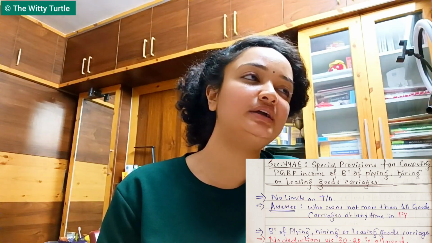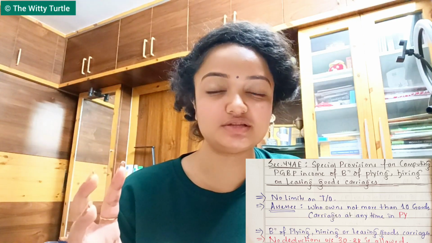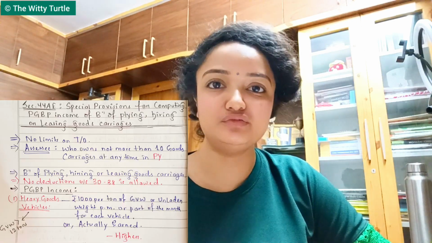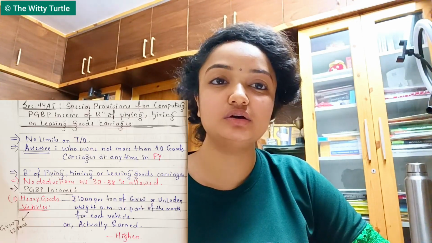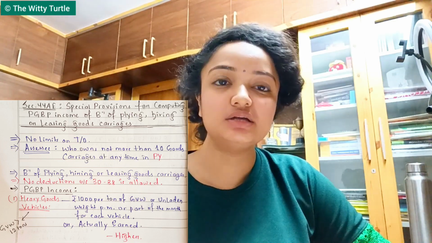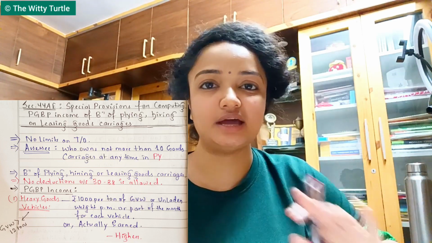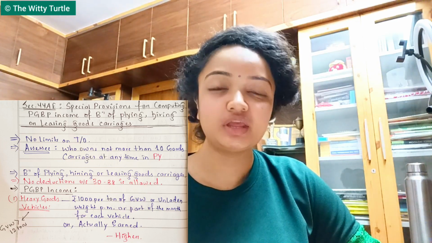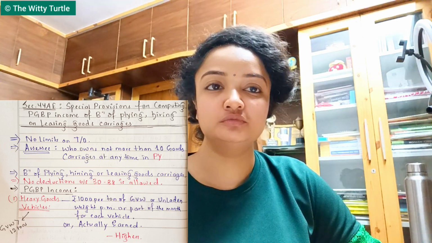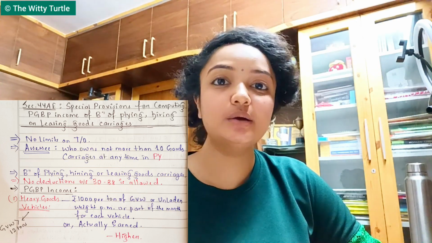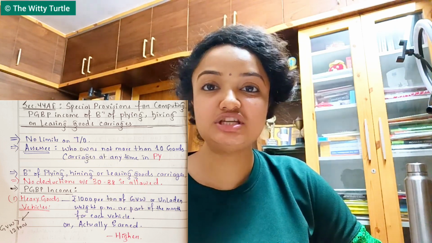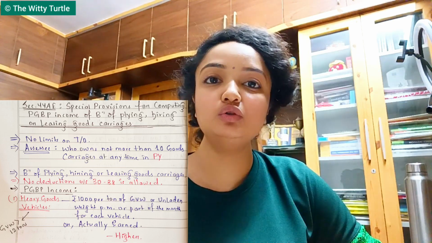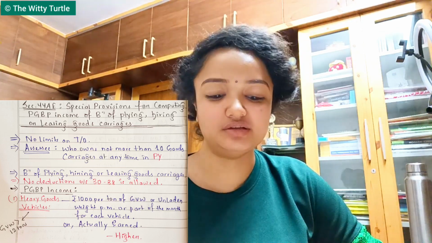Now, you might be knowing that when we are talking about goods carriages business, there are generally two kinds of vehicles involved. The first kind of vehicle is heavy goods vehicle, and the second kind is anything other than that, right? One is your heavy goods vehicle. Whom do we call a heavy goods vehicle? Whose gross vehicle weight is more than 12 tons. GVW is more than 12 tons or more than 12,000 kilograms. So all those vehicles are known as heavy goods vehicles, right?